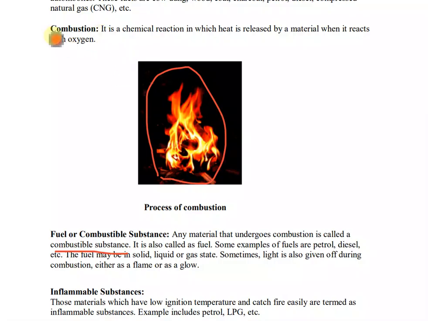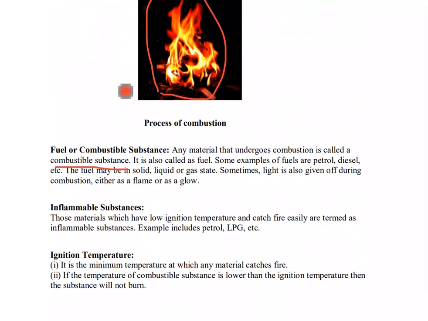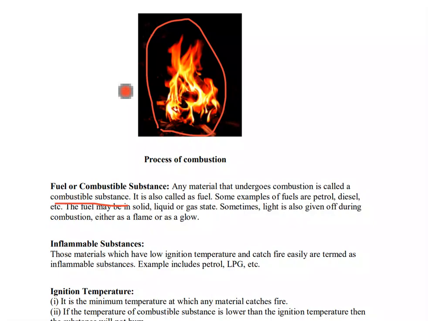Okay, so combustion is clear now, I hope so. I am repeating again. It is a chemical reaction in which heat is released by a material when it reacts with oxygen. Okay, and fuel is the substance that undergoes combustion, that allows combustion inside it, that reacts with oxygen to do combustion. Now some examples of fuel are petrol, diesel.